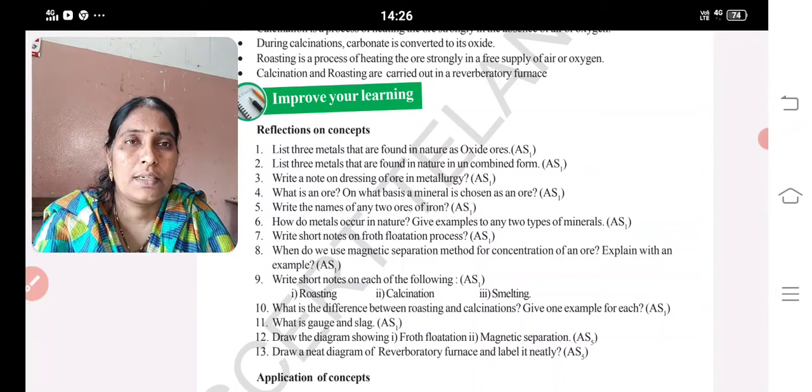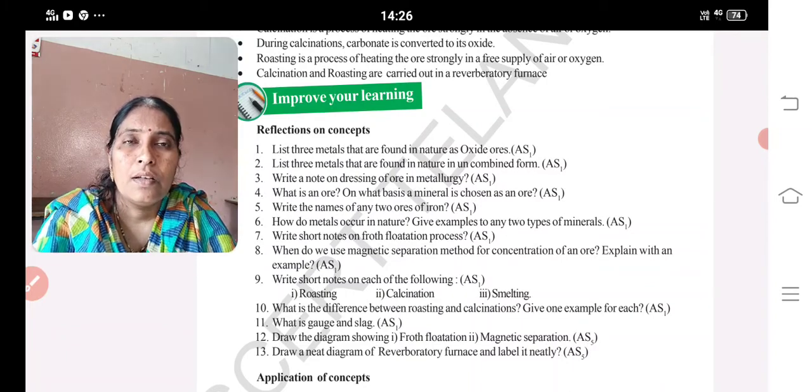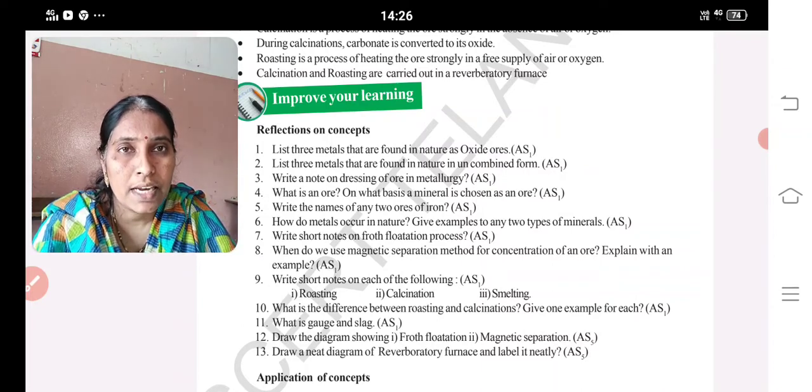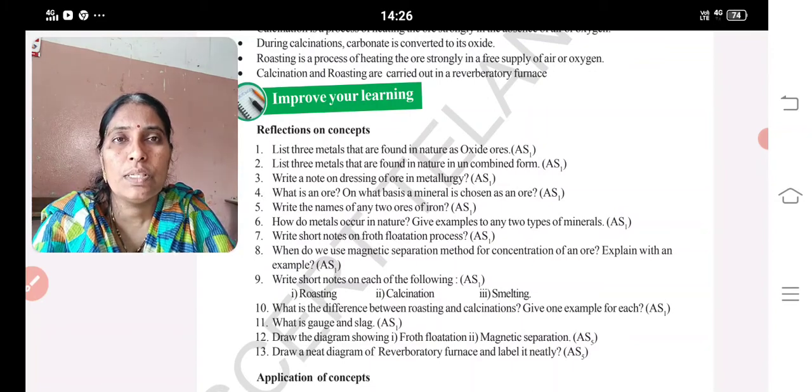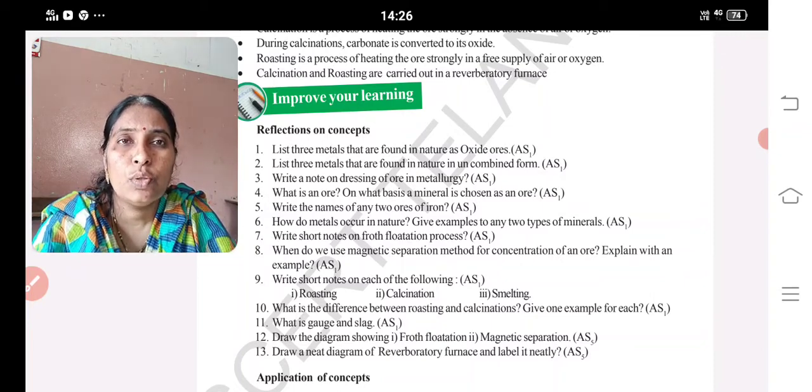Okay. Next, write a note on dressing of the ore in metallurgy. The first process is dressing or concentration. Second is extraction. Third is purification. These three processes are involved in Principles of Metallurgy. So what is dressing? Dressing is the first treatment done to the ore to remove as much as possible the unwanted impurities. Unwanted impurities like sand and clay can be removed by this process.